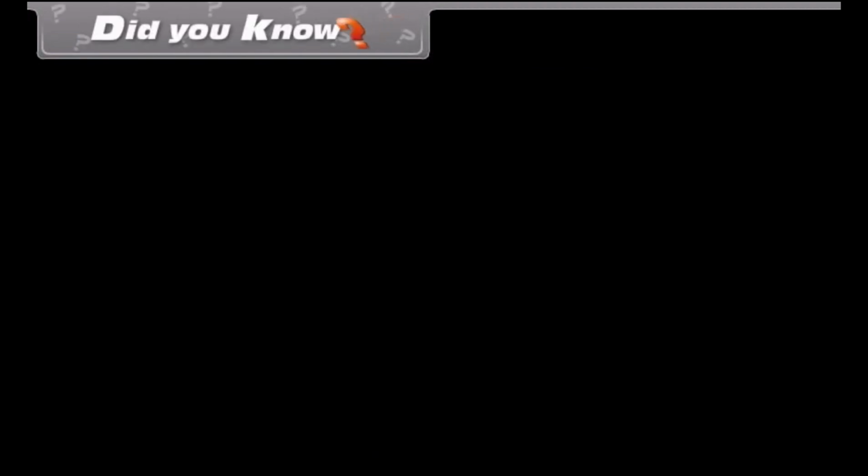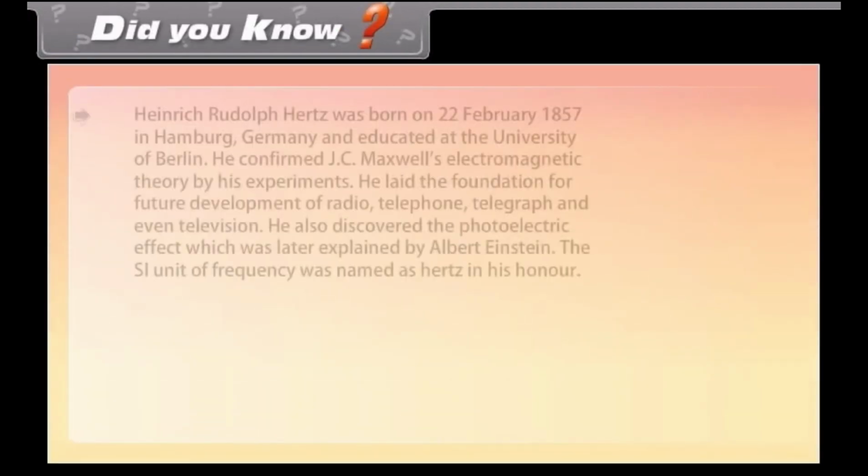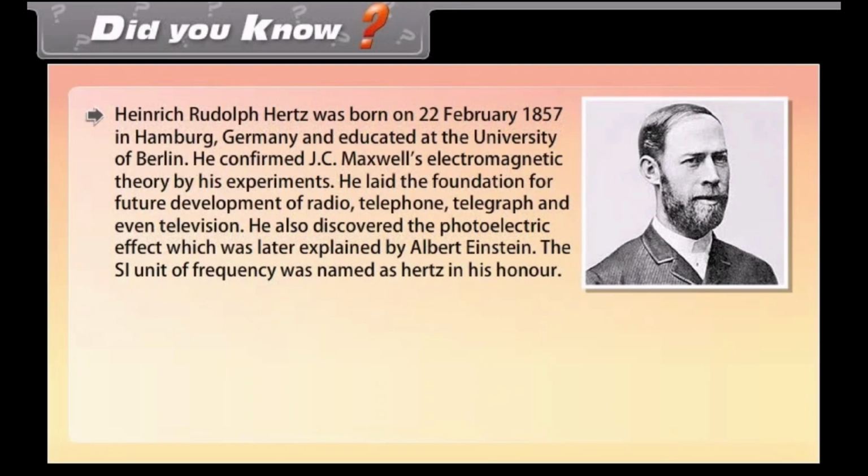Did you know? Heinrich Rudolf Hertz was born on 22nd February 1857 in Hamburg, Germany, and educated at the University of Berlin. He confirmed J.C. Maxwell's electromagnetic theory by his experiments.